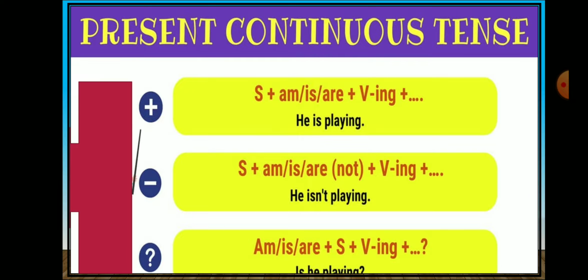Here is given an example: is he playing, means here we framed a question. It's called interrogative sentence or question framing. So we have seen the formations from simple present continuous tense format, then negative format of present continuous tense, and then interrogative format of present continuous tense.